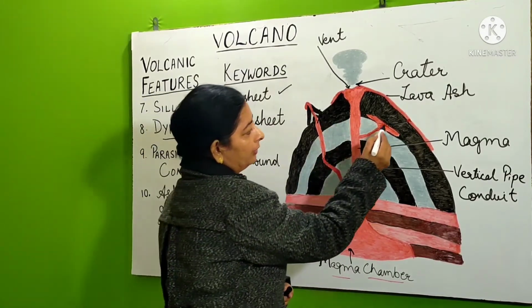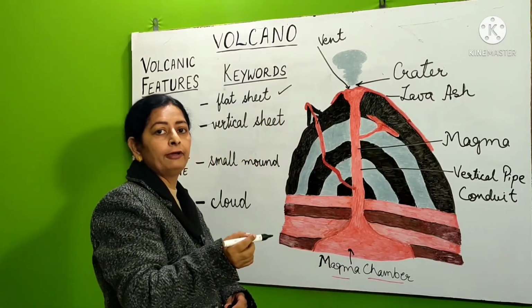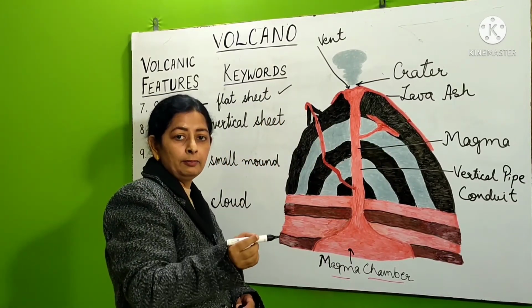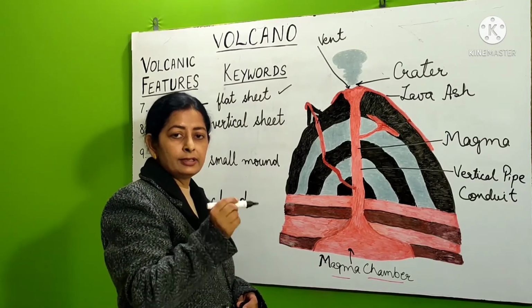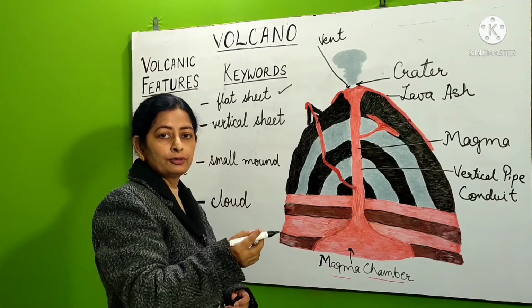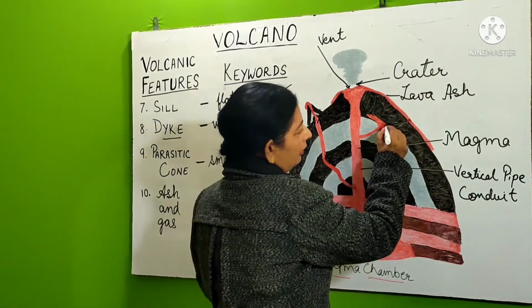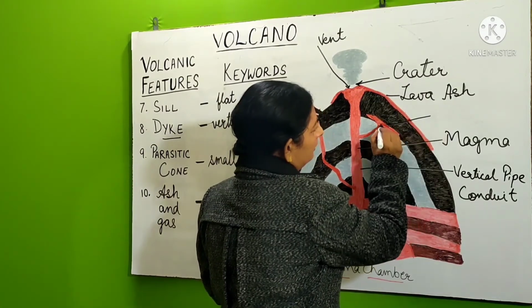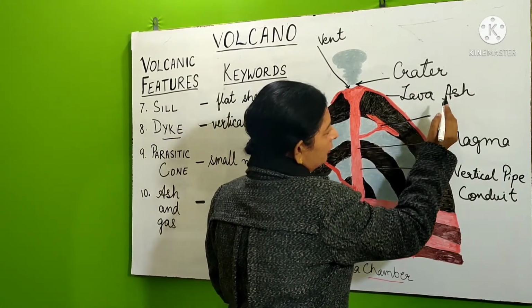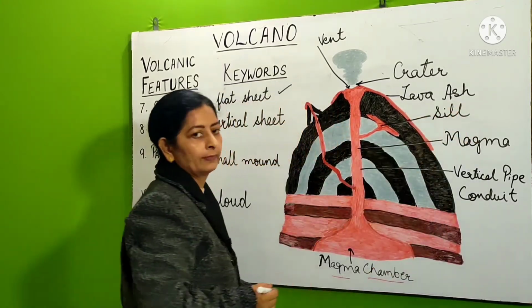Now when they penetrate, they generally solidify between the sedimentary rocks and other rocks. Now since sedimentary rocks are a bit softer rocks, intrusion in them and crystallization becomes easier. So this feature, a flat sheet of intrusion of lava, is called as sill.